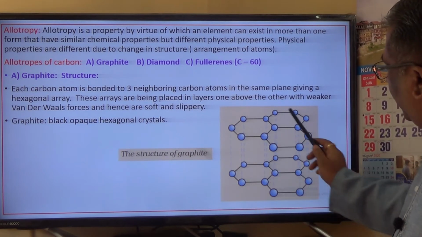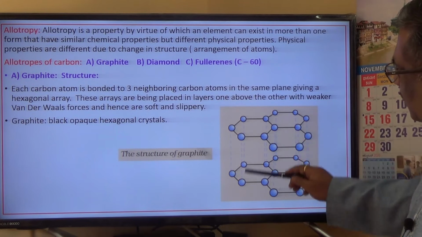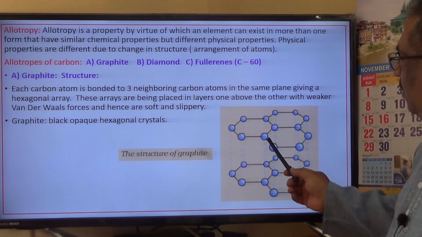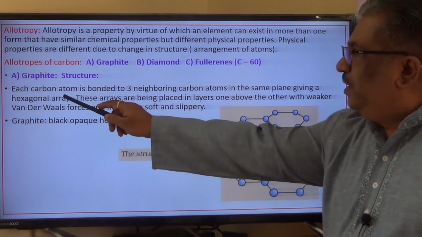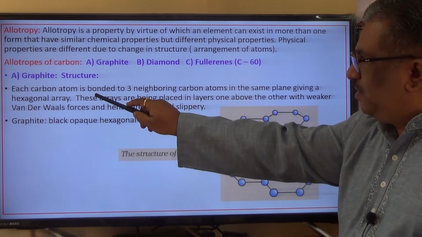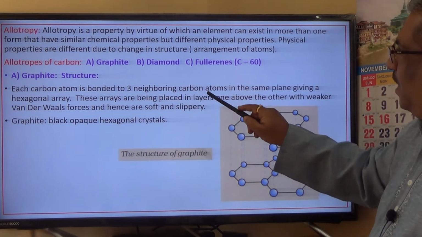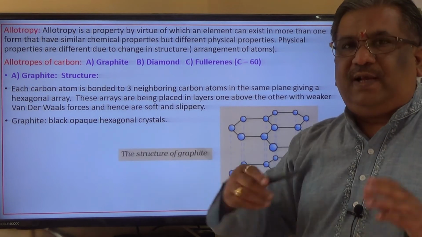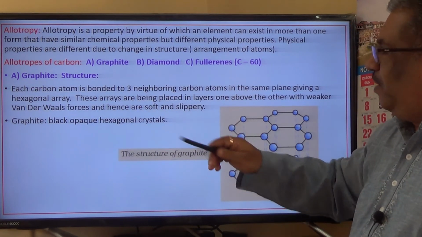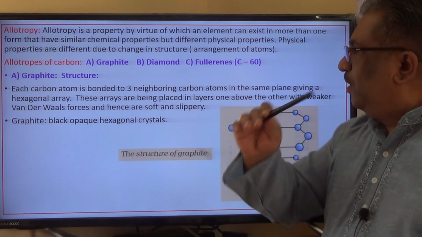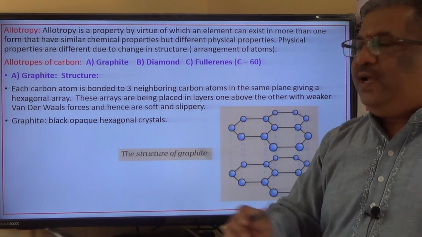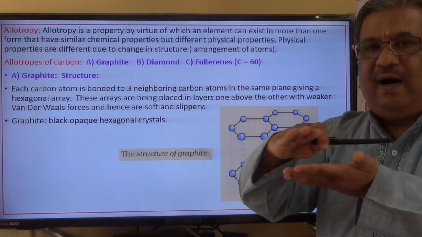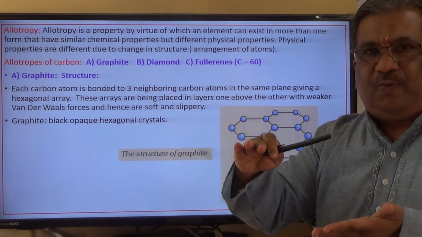This is one hexagonal array, this is another hexagonal array, and these two arrays are once again placed one over the other in the form of layers. So what is the structure of graphite? Each carbon atom in graphite structure is bonded to 3 neighboring carbon atoms in the same plane, giving a hexagonal array, and these arrays are placed in the form of layers, one over the other, and those are held by weak van der Waals forces, because of which these layers are loosely bound and very slippery also. You got it?